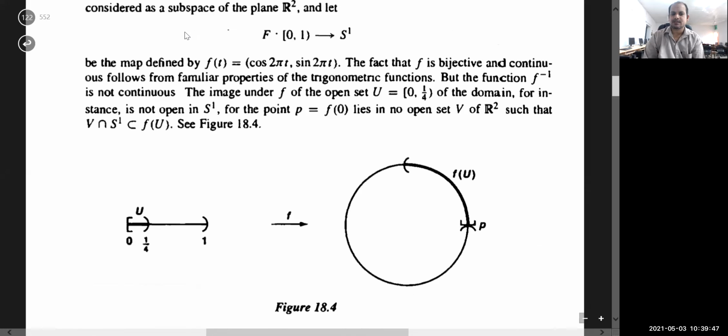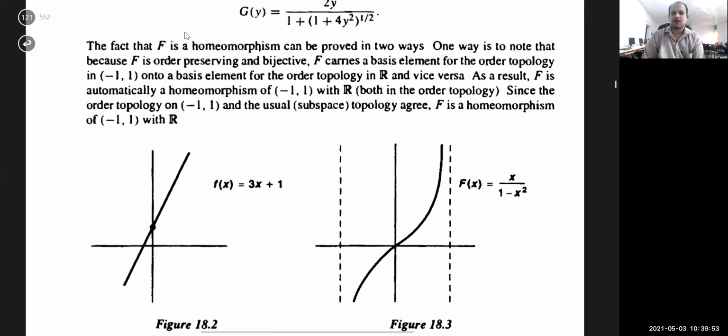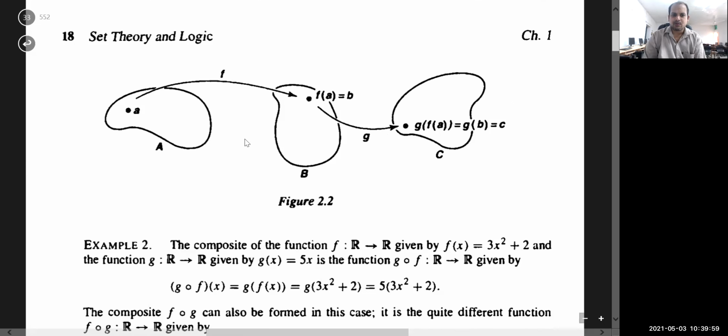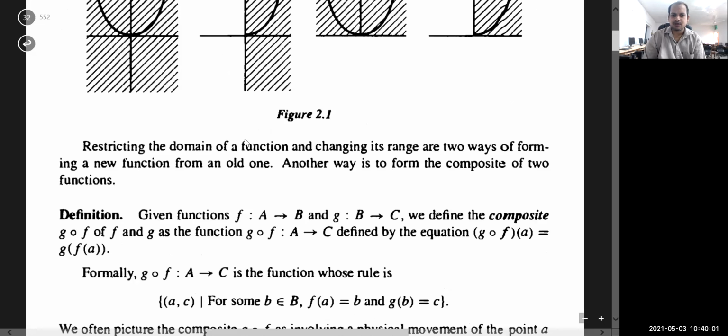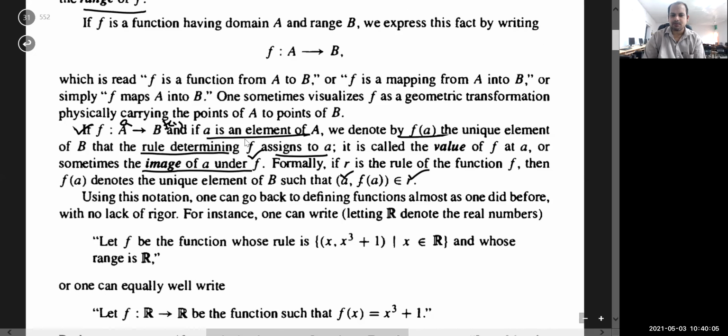There is another result, Result 18.2, on how to construct continuous functions, and then we will come to homeomorphism. Now for this, just wait. In your book of topology by J.R. Munkres, just recall the basics from set theory. We already know how to define a function. I am not going into the details of all this.